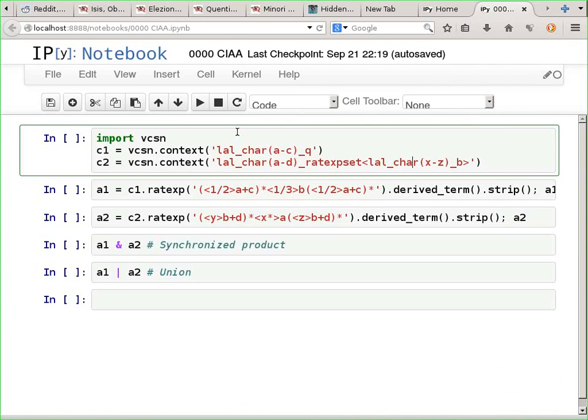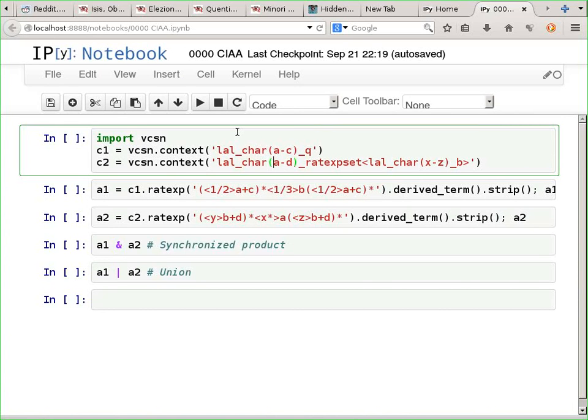So here I just open the module, then I will create a context. This first context, C1, is just a context with a label set, which is a trivial letter set of A, B, and C, and the associated weight set is Q, the set of rationals.